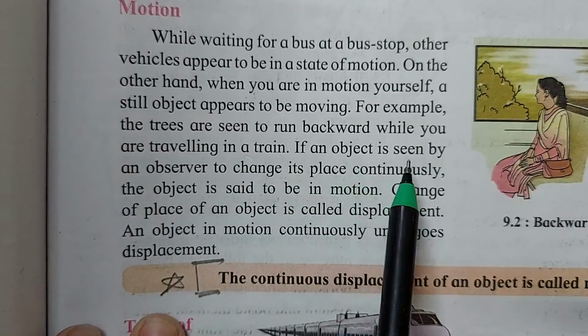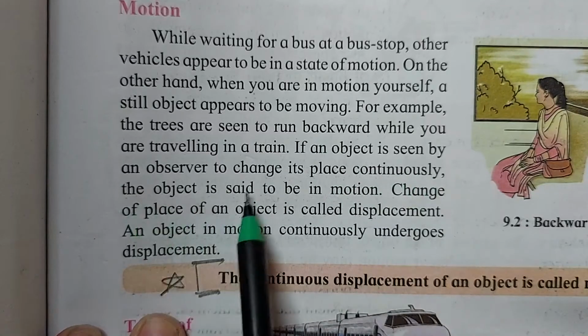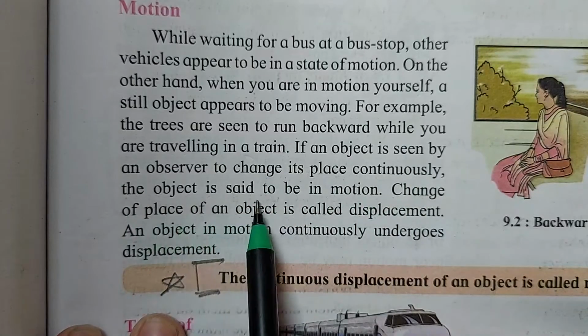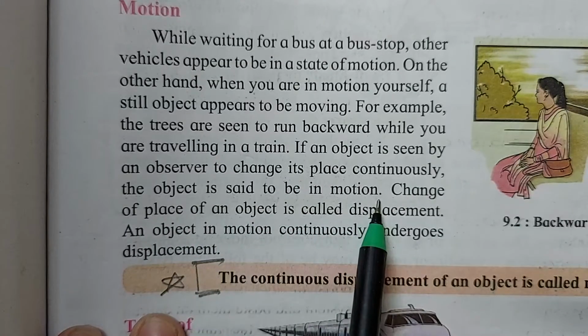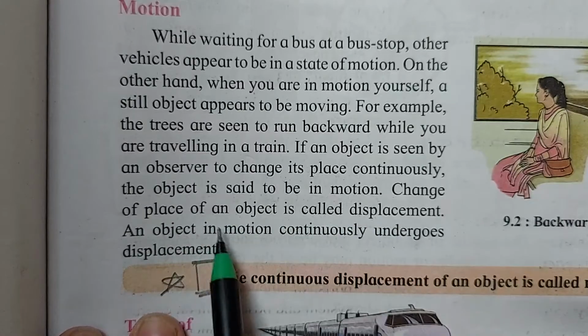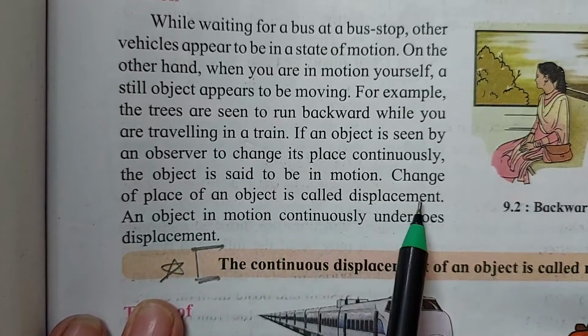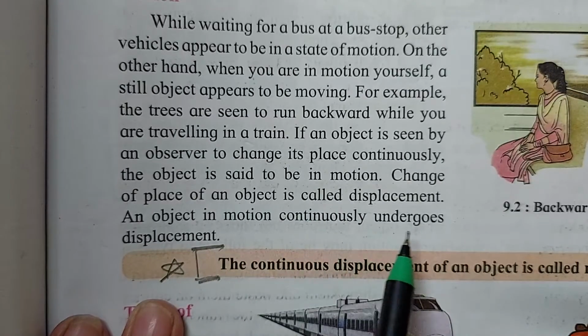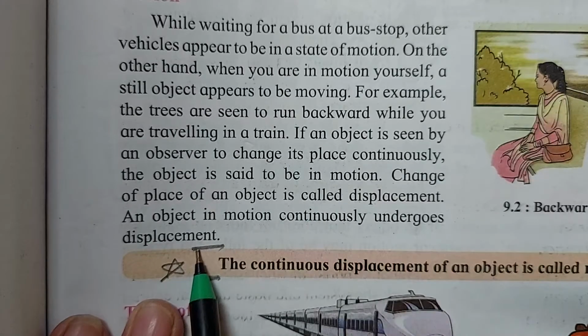If an object is seen by an observer to change its place continuously, the object is said to be in motion. Change of place of an object is called displacement. An object in motion continuously undergoes displacement.